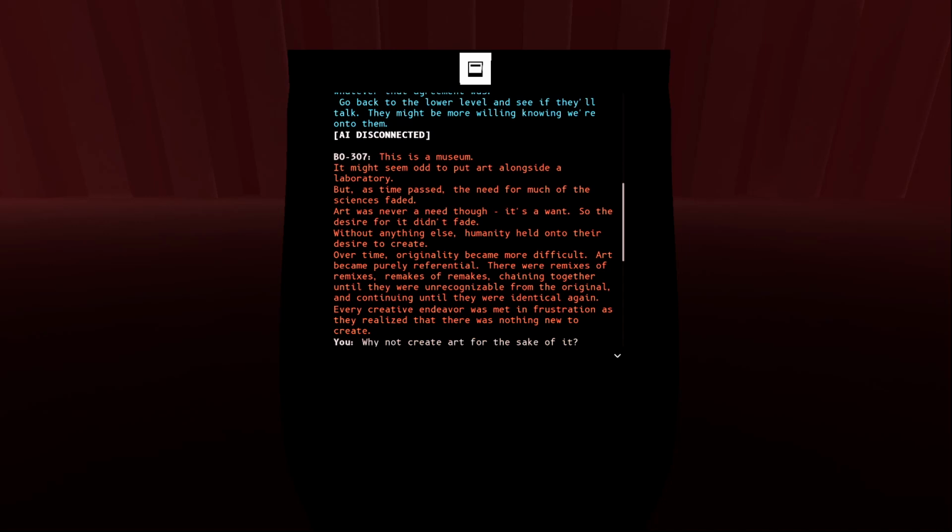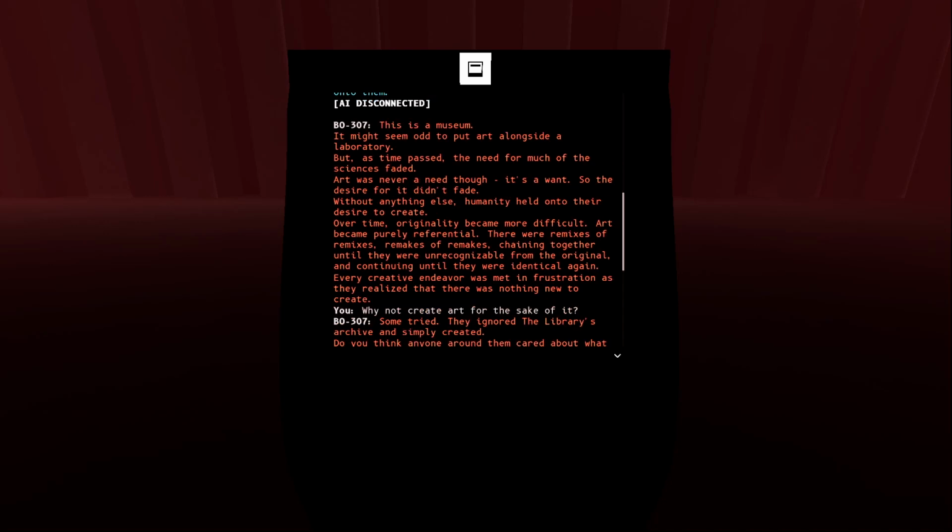Right. Bo, this is a museum. It might seem odd to put art alongside a laboratory, but as time passed, the need for much of the sciences faded. Art was never a need, though. It's a want. So the desire for it didn't fade. Without anything else, humanity held onto their desire to create.